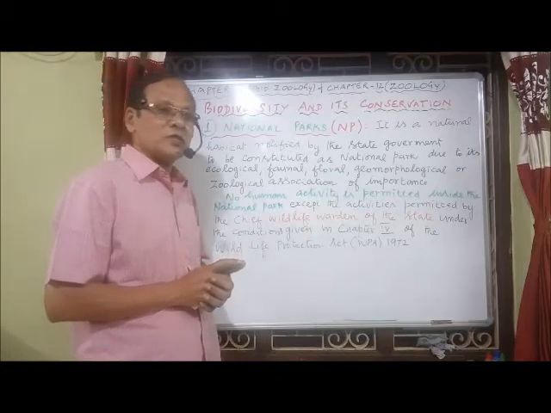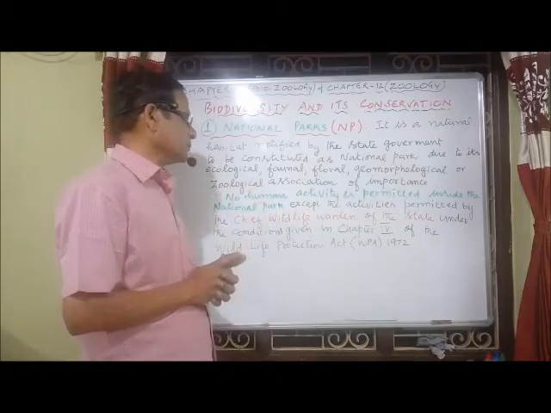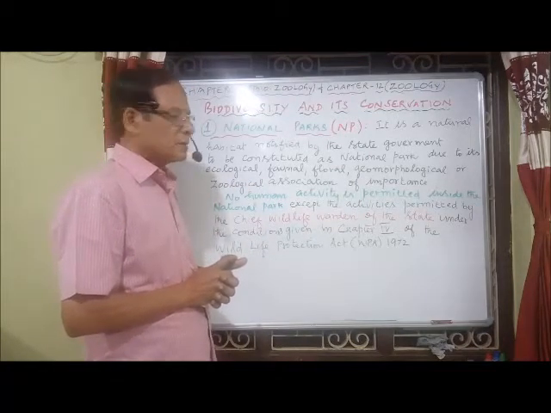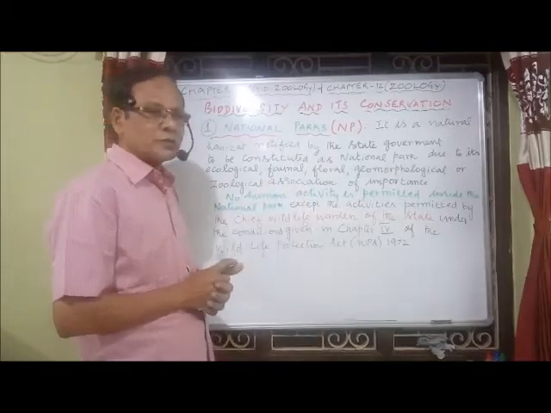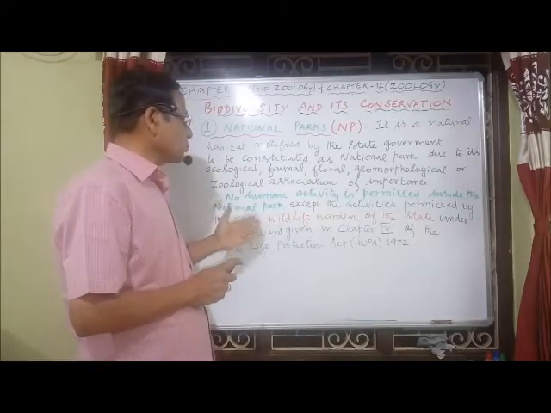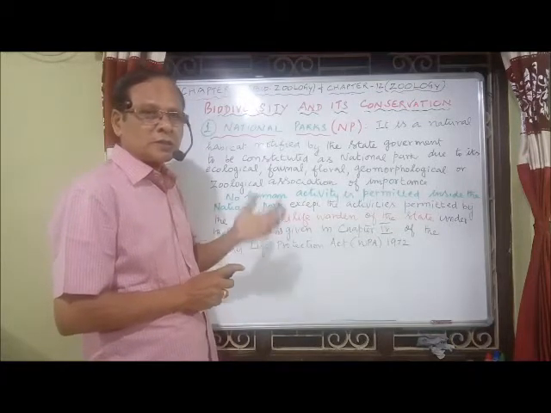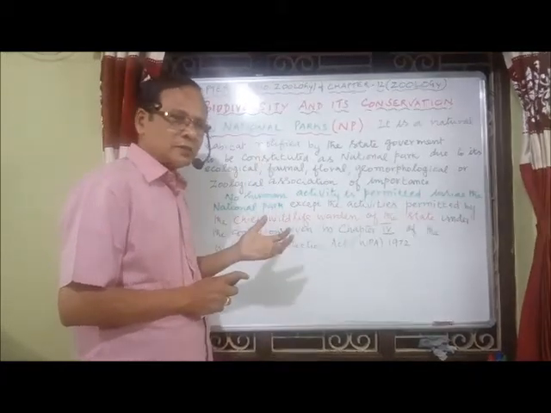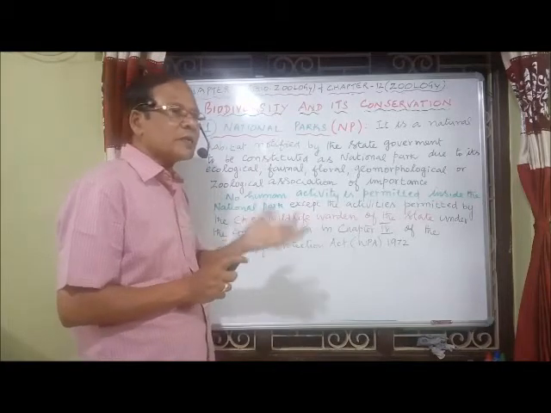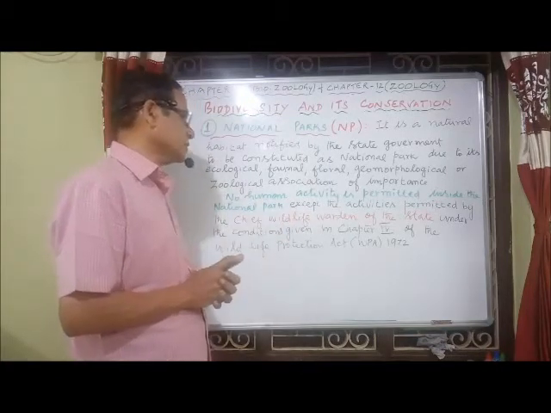One of the important features of a national park is that certain limited activities are permitted by the chief wildlife warden of the state, a very limited activity.